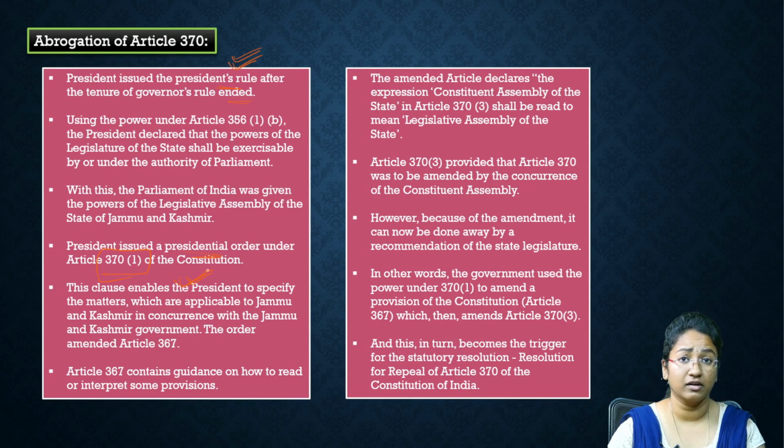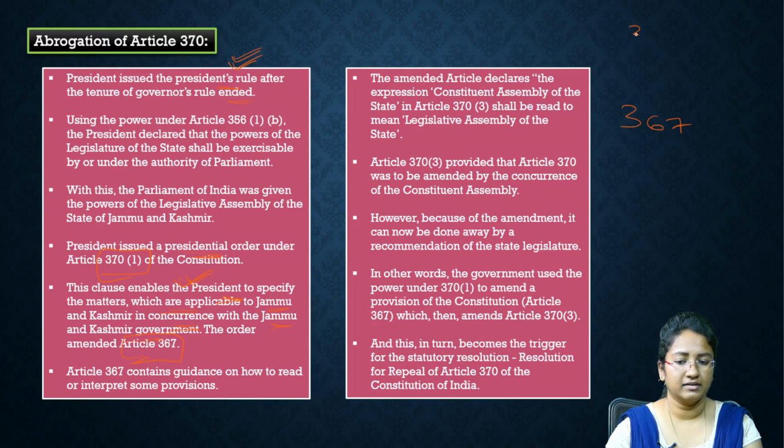What will this particular clause do? It will enable the President to specify the matters which are applicable to Jammu and Kashmir in concurrence with the Jammu and Kashmir government. And this has amended our Article 367.